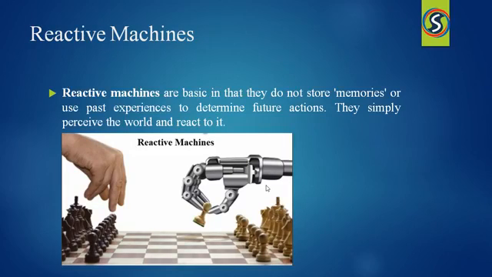The most basic types of artificial intelligence systems are purely reactive and have the ability neither to form memories nor to use past experience to inform current decisions. Deep Blue, IBM's chess-playing supercomputer, which beat the international chess grandmaster in the late 1990s, is a perfect example of this type of machine. Deep Blue can identify the pieces on the chessboard and know how to move. It can make predictions about what moves might be next for it, and it can choose the most optimal moves from among the possibilities.